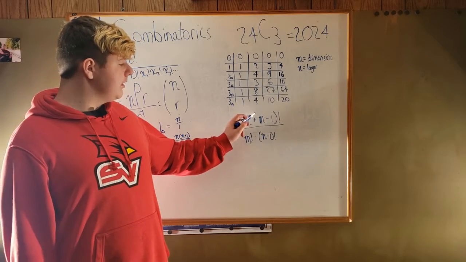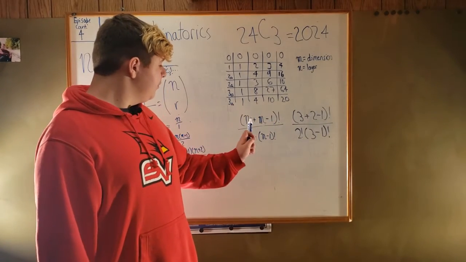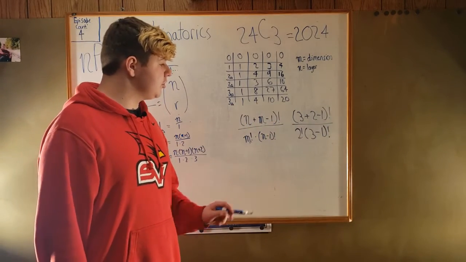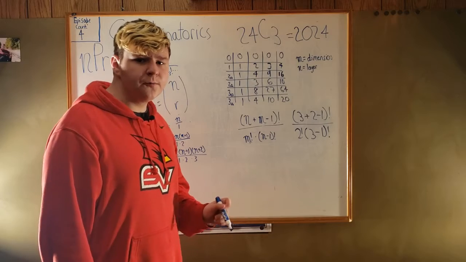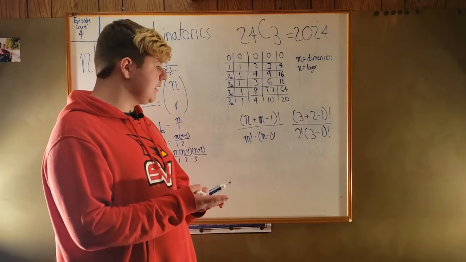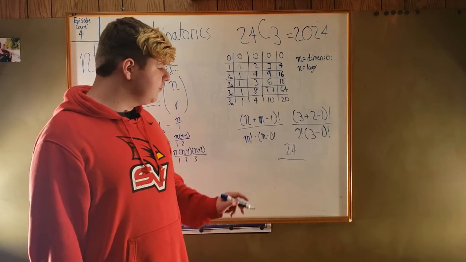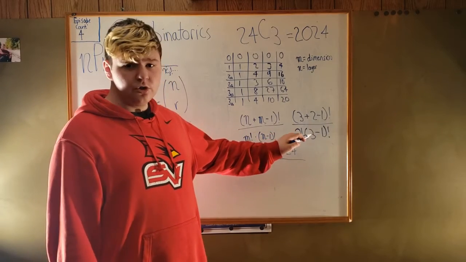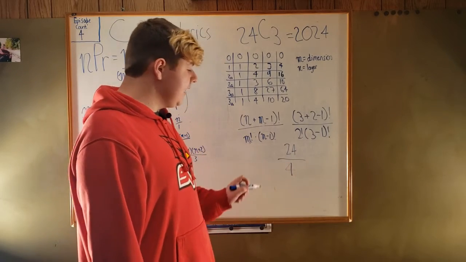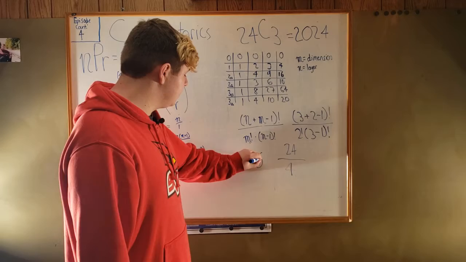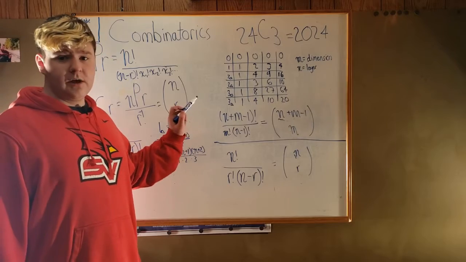Now, we can put 2 in for m, because that's the dimension, and 3 in for n, because that's the layer. So, if we plug in 3 for the layer and 2 for the dimension, we get this. Now, if we work this out, 3 plus 2 is 5, 5 minus 1 is 4. 4 factorial is 4 times 3, which is 12, times 2, which is 24. Then, if we work out the bottom, 2 factorial is just 2. 3 minus 1 is 2, so 2 factorial times 2 factorial, which is just 2 times 2, which is 4. And then when you divide these, we get 6, which, if we look here, that's what we were trying to get. This formula right here is the formula I was just talking about.